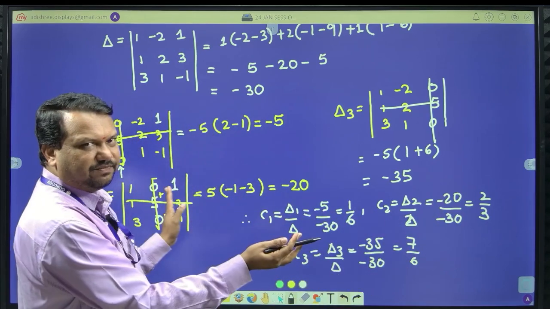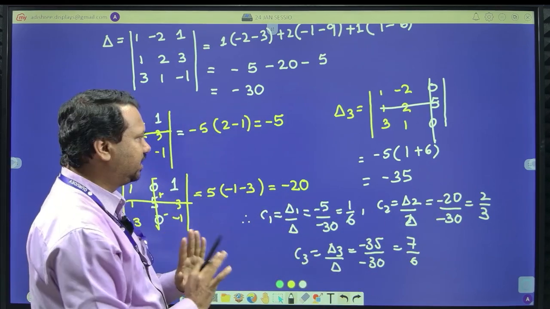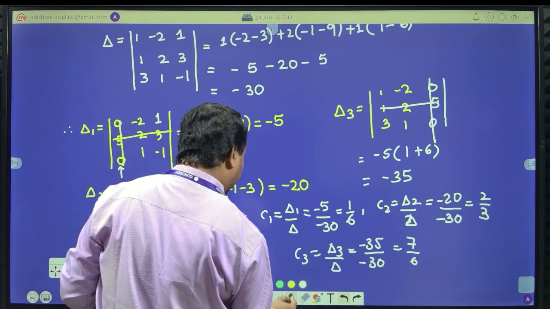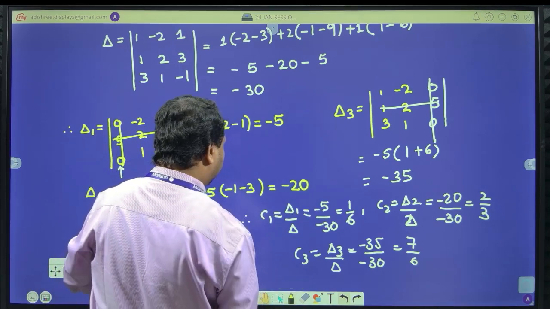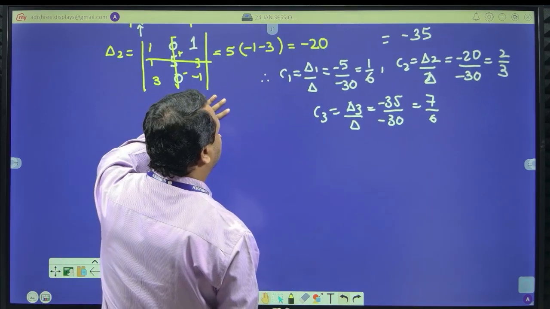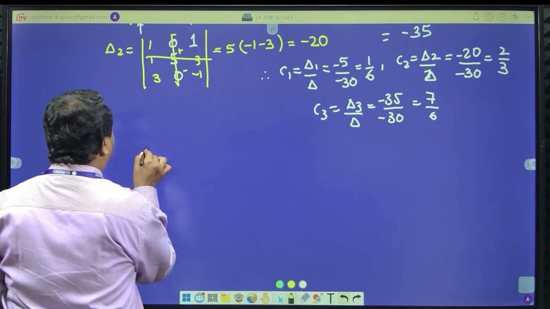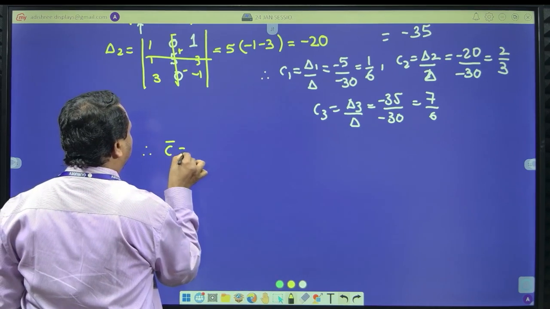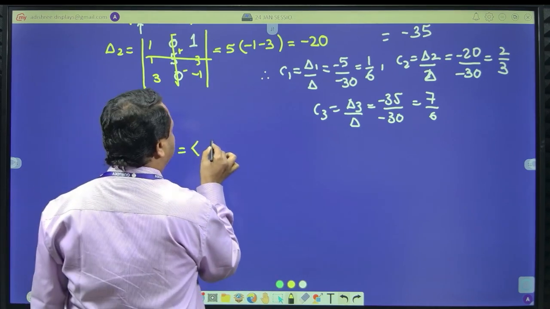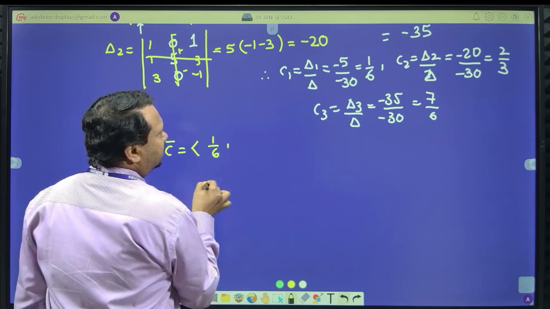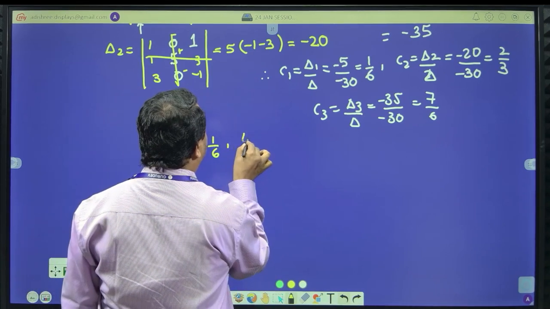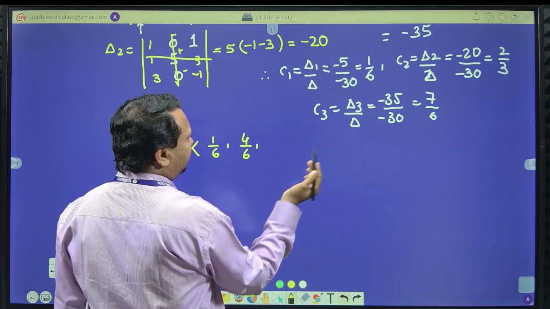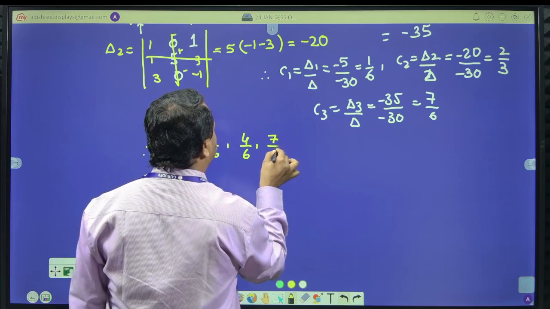Of course, to find C1, C2, C3, you can take your own call, there are no restrictions. So, let me understand what the values of C1, C2, C3 are. Therefore, vector C is equal to, what are the scalars? C1 is what? 1 by 6. C2 is what? 2 by 3. I can write it as 4 by 6 also, just for calculation purpose. What is C3? 7 by 6.